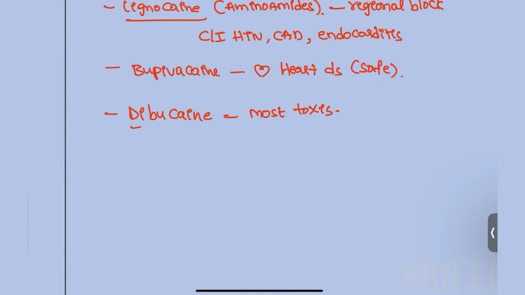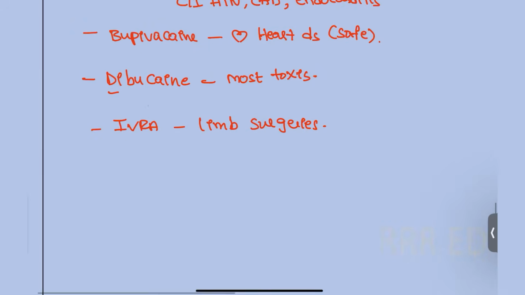Next, also we have the IVRA agent. This is used for limb surgeries, but it should not be given to patients who have vascular diseases.